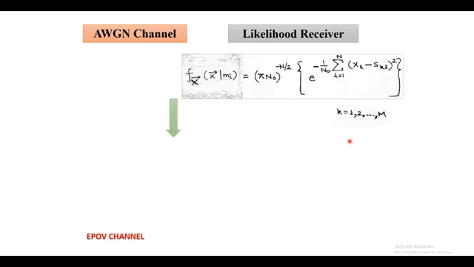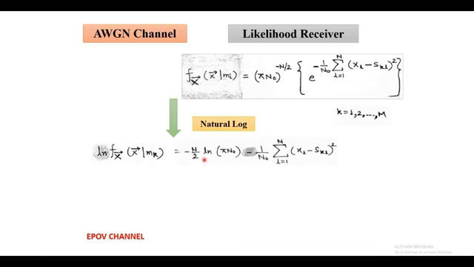Now taking the natural log on both sides, we get the natural log of the conditional probability density function equal to minus n by 2 natural log of pi N0 minus 1 upon N0 summation of the square of xl minus skl, since natural log of e equals 1.